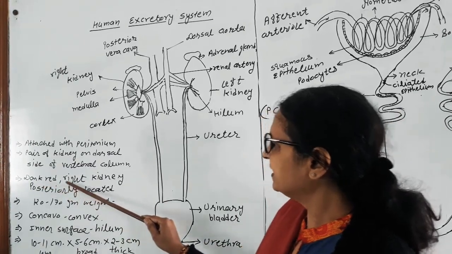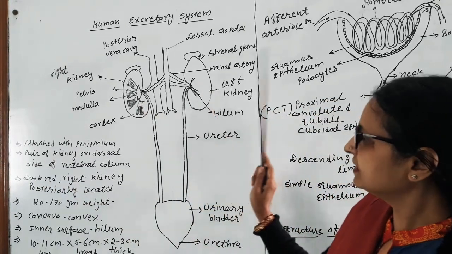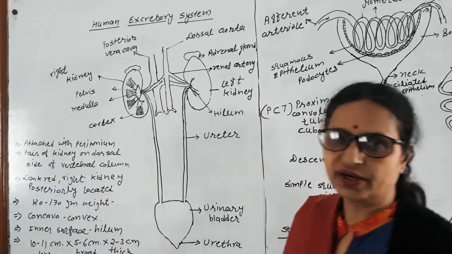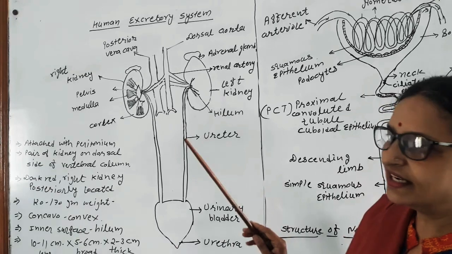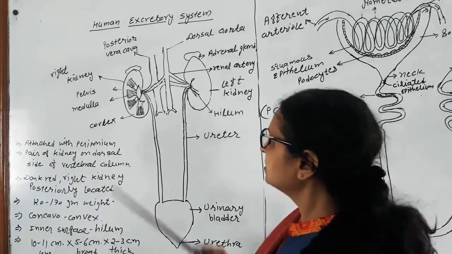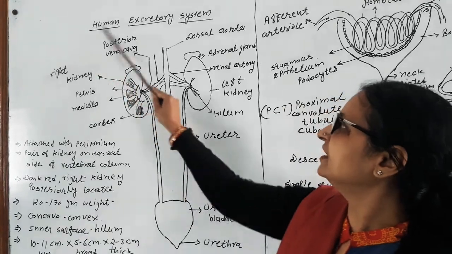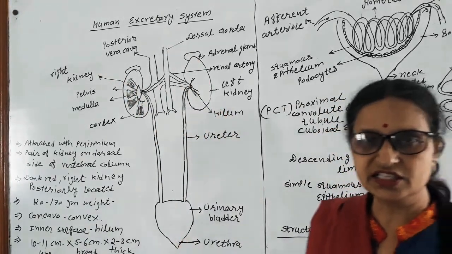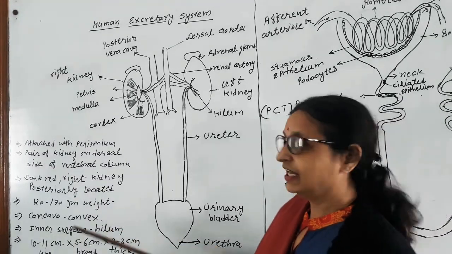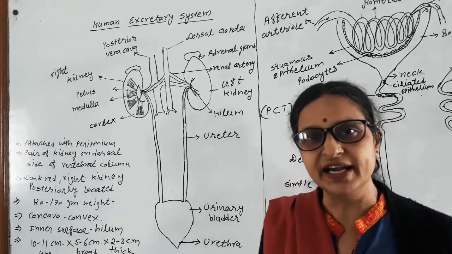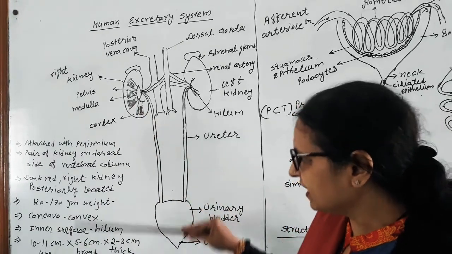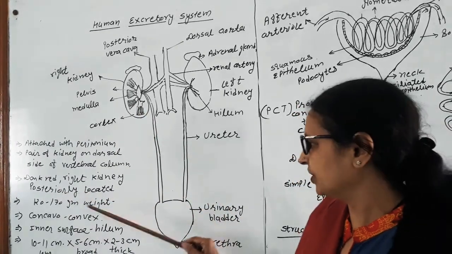It is dark red in color. Dark red in color kidneys. The right kidney is posteriorly located. The right kidney is slightly lower than the left kidney because above the right kidney there is a liver. The liver is the largest organ in the body, so the largest gland in the body. The largest organ is skin, the largest gland is liver. So due to the presence of the liver, the right kidney is slightly posteriorly located.